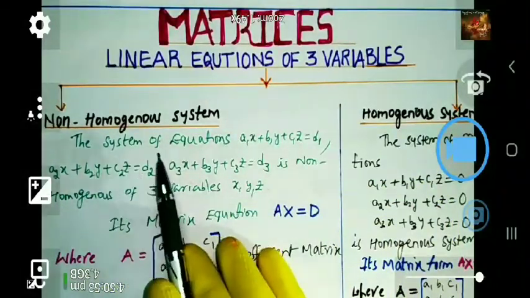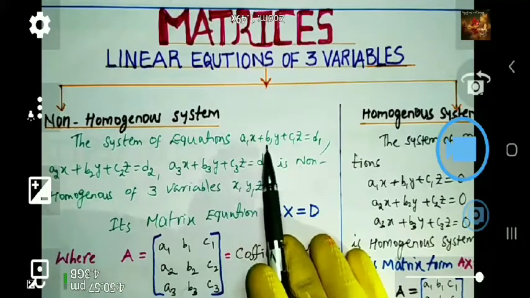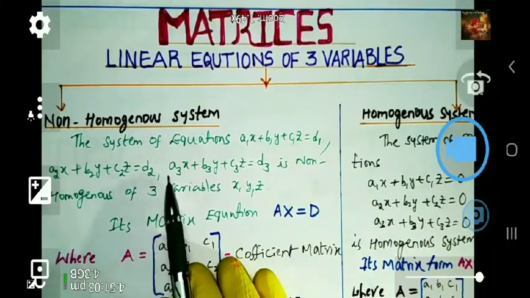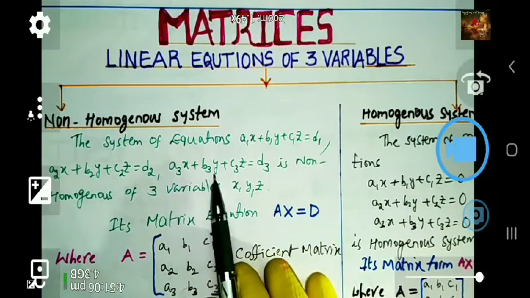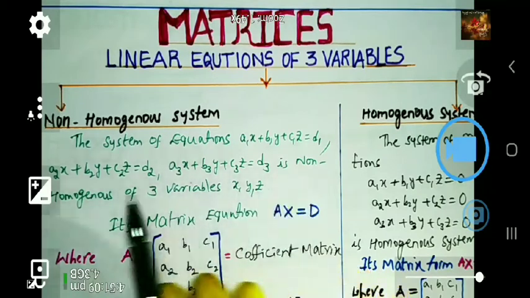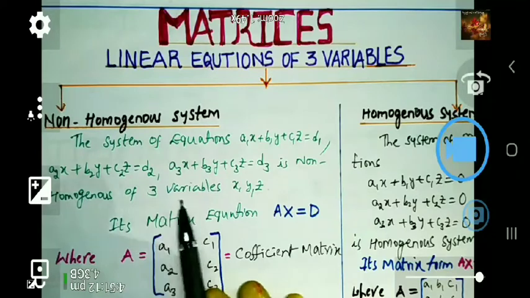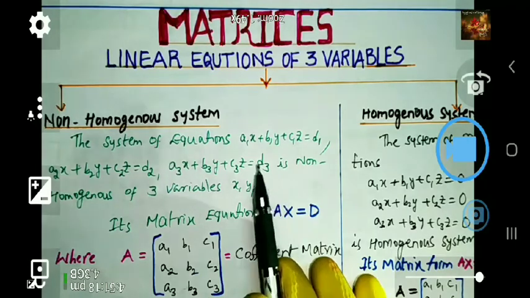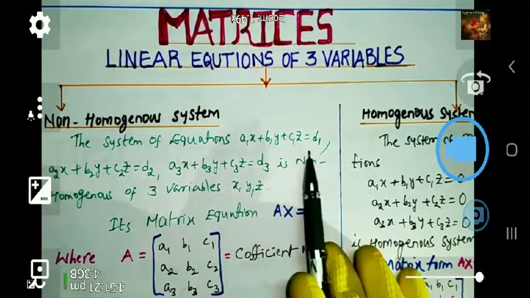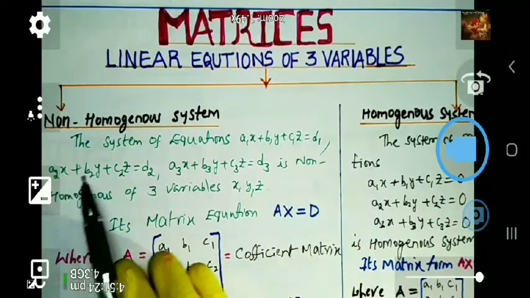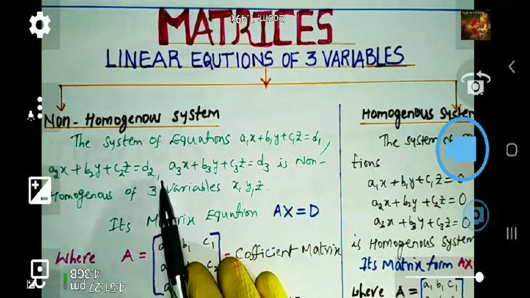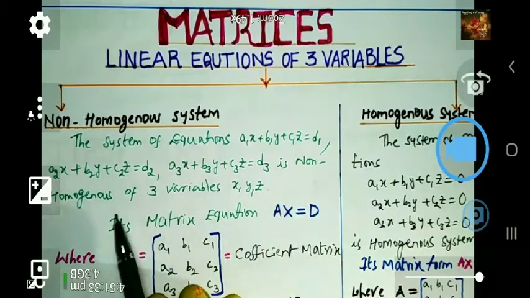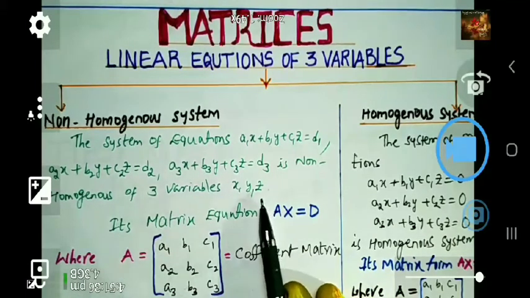The system of equations in the form a1x plus b1y plus c1z is equal to d1, a2x plus b2y plus c2z is equal to d2, and a3x plus b3y plus c3z is equal to d3 is a non-homogeneous system of three variables x, y, z. This chapter's name is matrices.